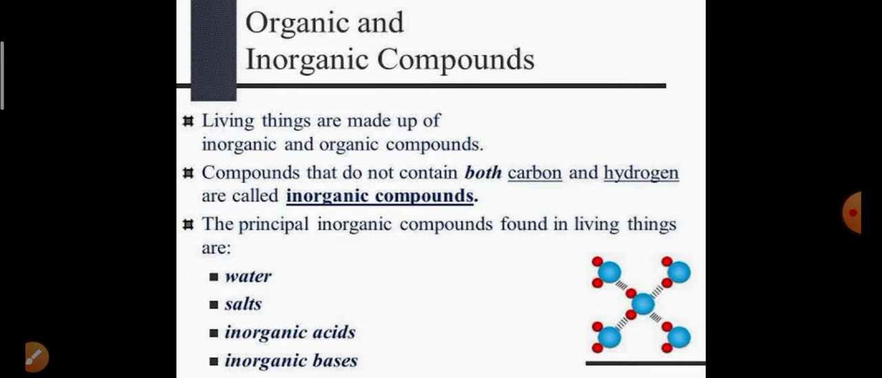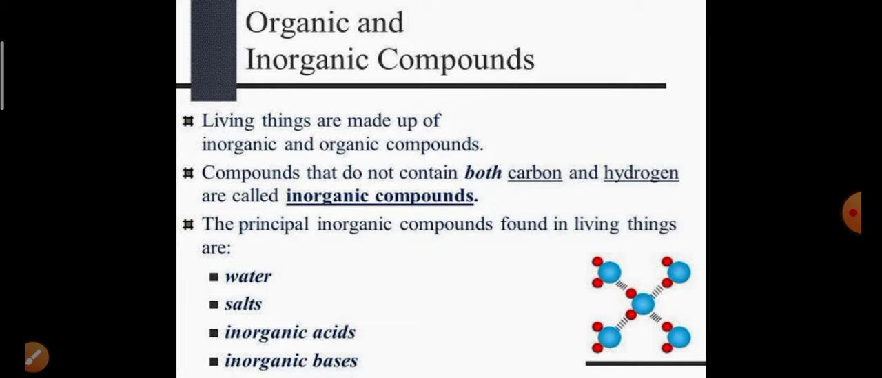Okay. Now, organic and inorganic compounds. Living things are made up of inorganic and organic compounds. So many living things are made up of both. As you know, for example, your body contains iron, but that is not an organic thing. But then also, it means your body is made up of both the things.